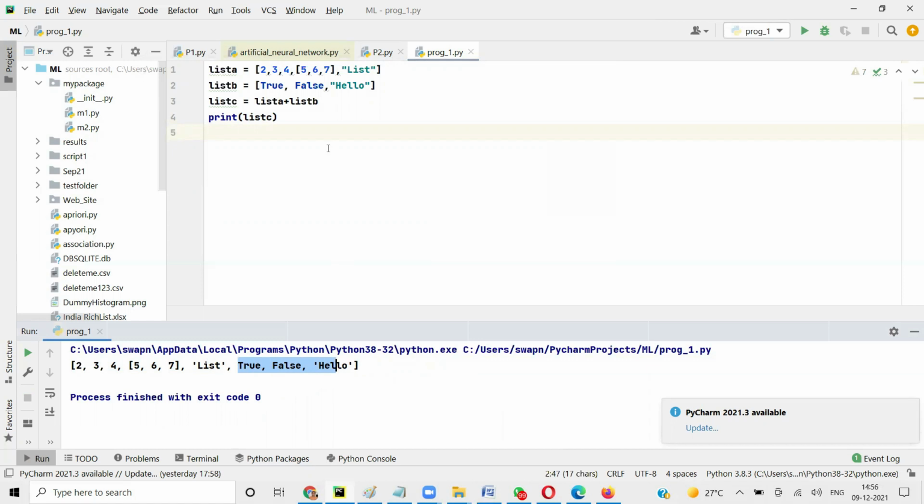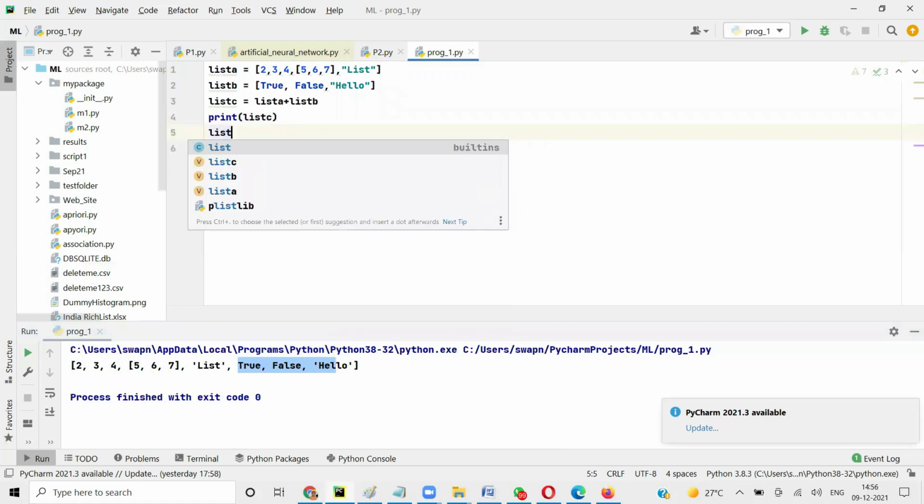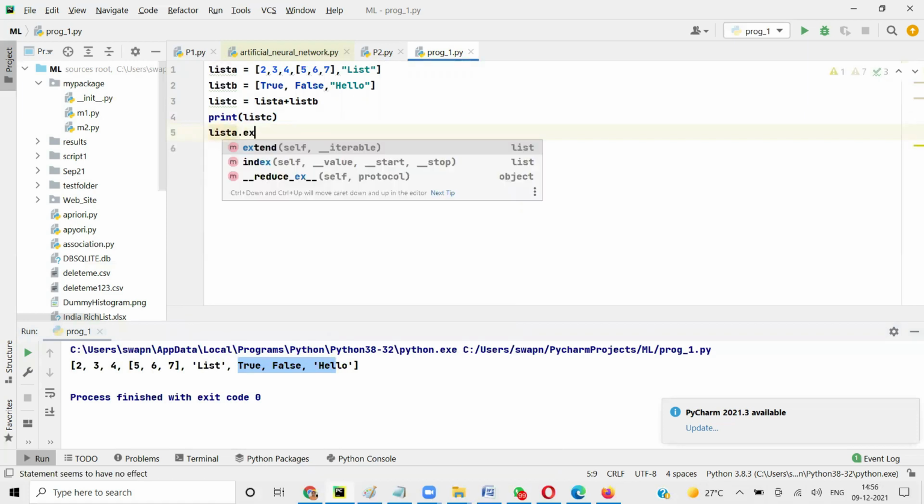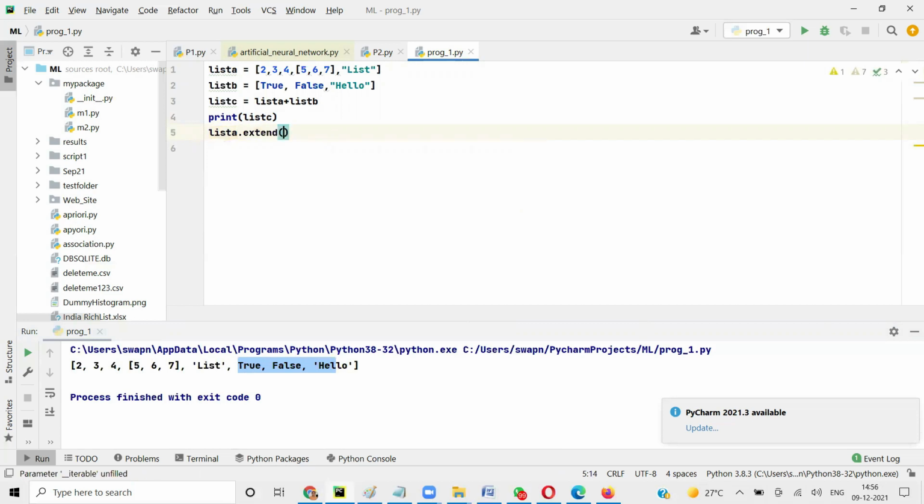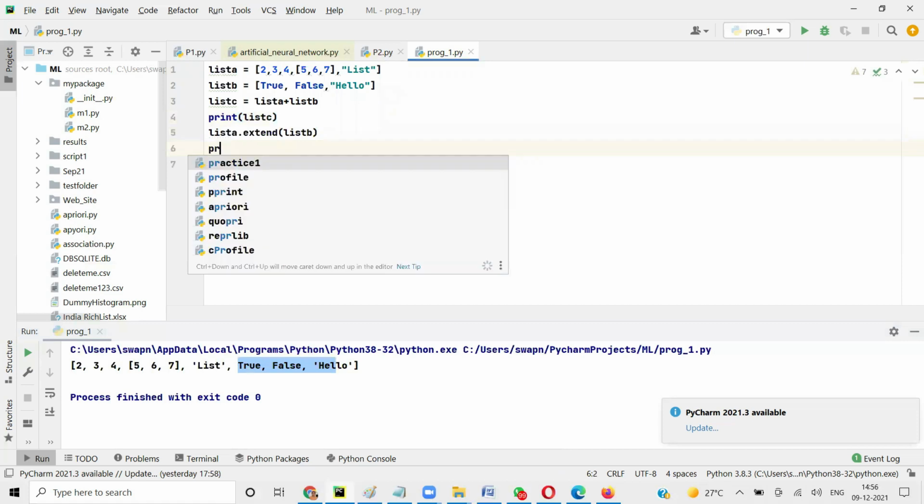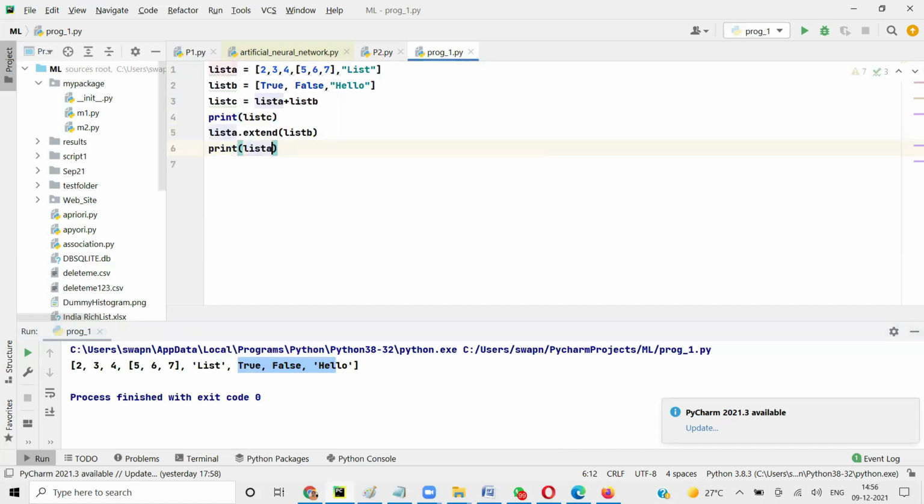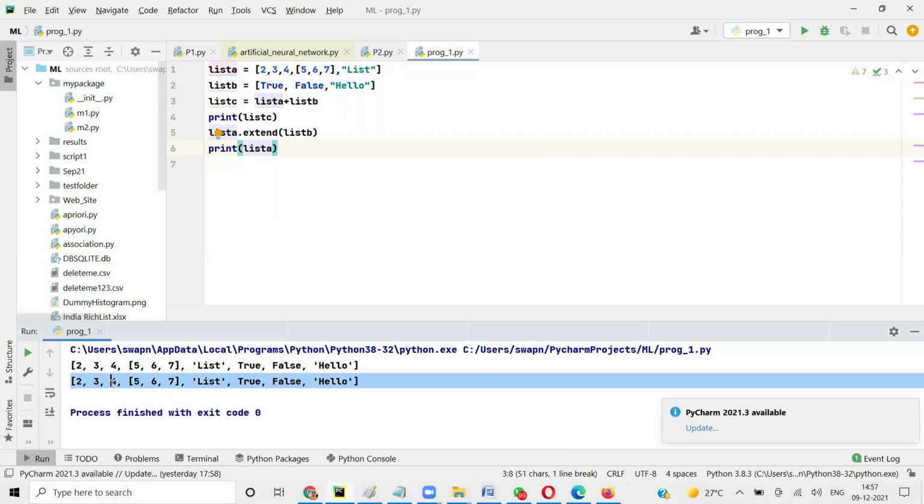We also have a function called extend. So when I say list A dot extend list B, and now when you print list A, what happens? See, list A got changed.